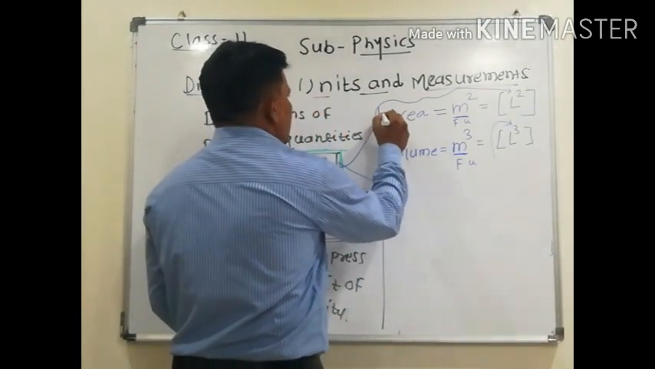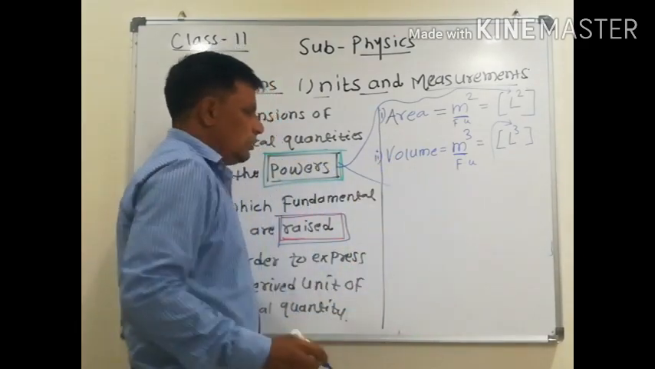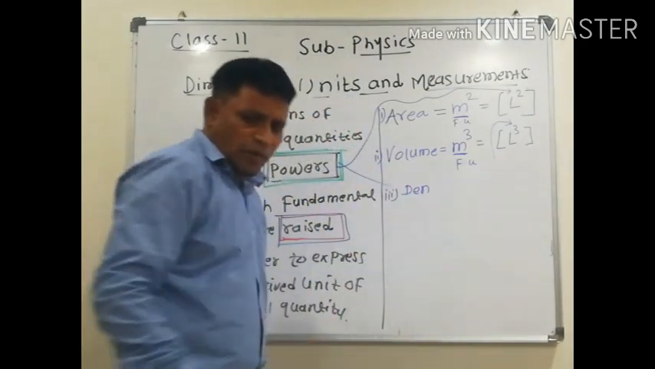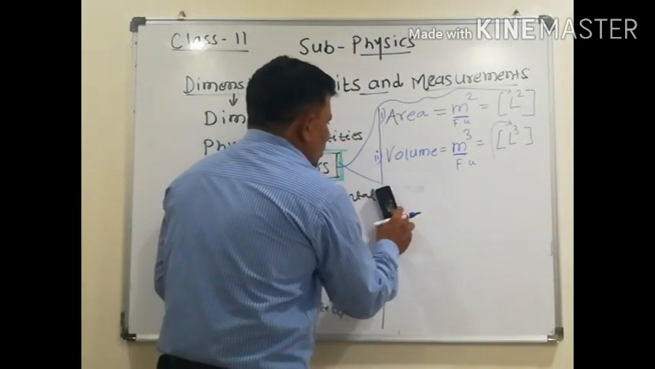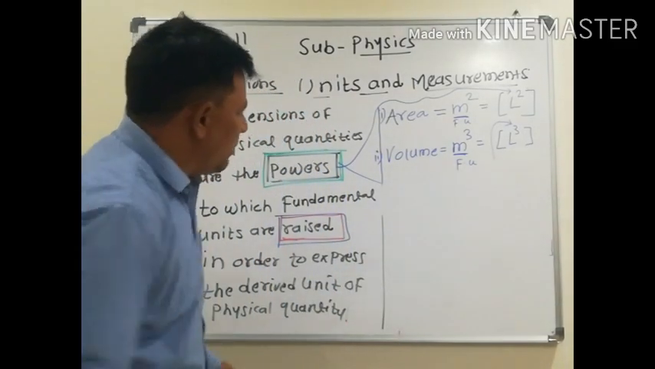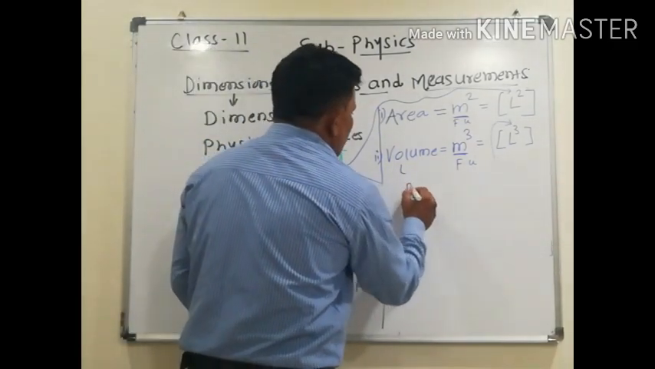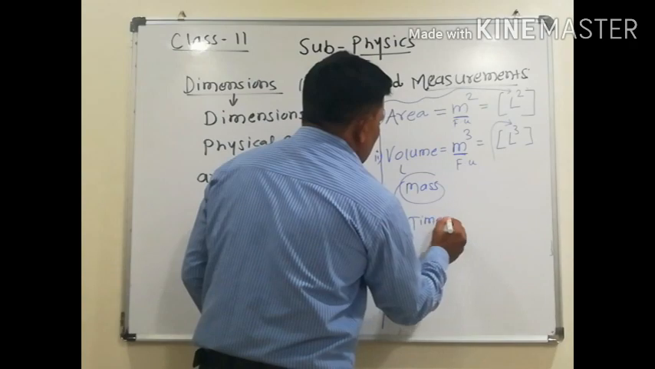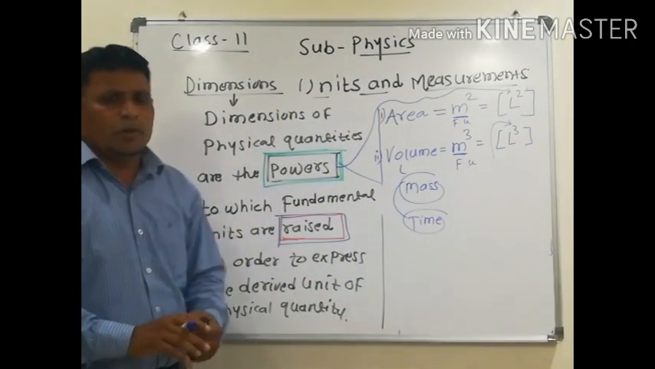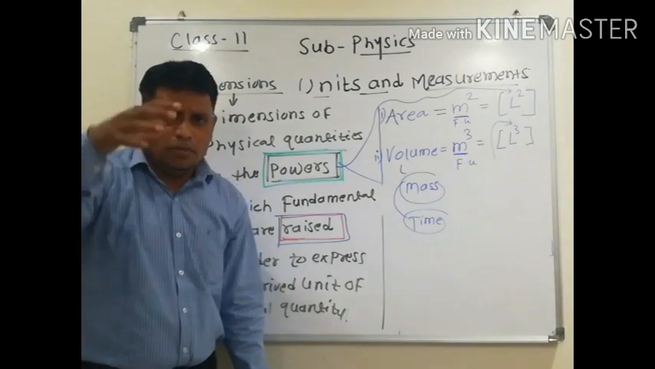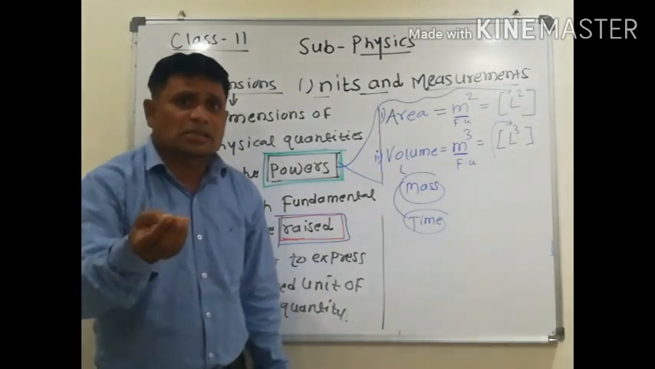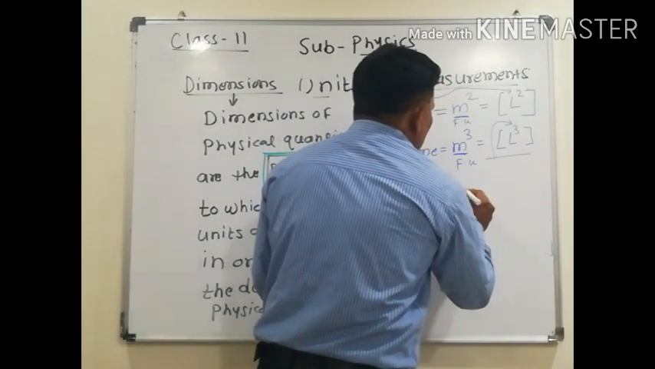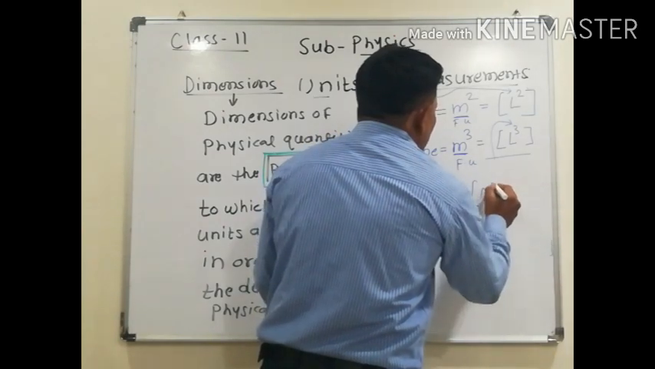Now number 1, write down area. Number 2, volume. Number 3, density. Now one thing here is very important. What about the dimensions of volume in terms of mass or in terms of time? Means what is the power of mass on volume? Is there mass? Is there time? So whenever we write down the dimensions of volume, we can write it like this: m